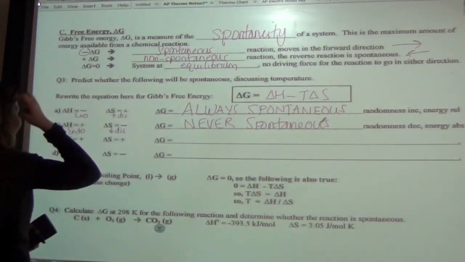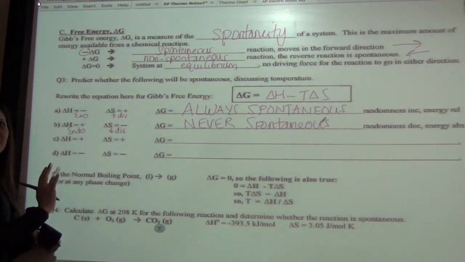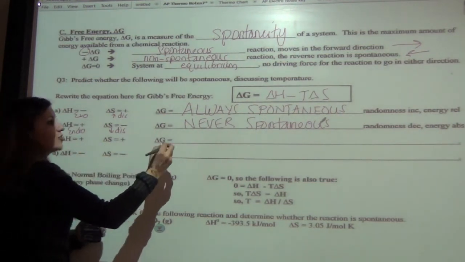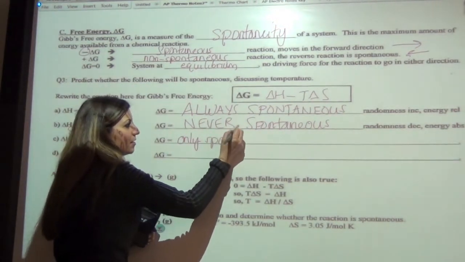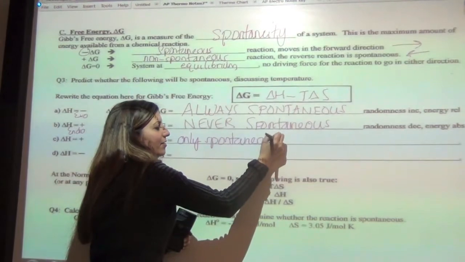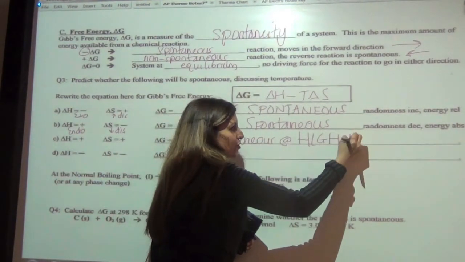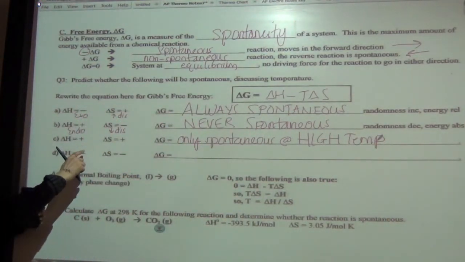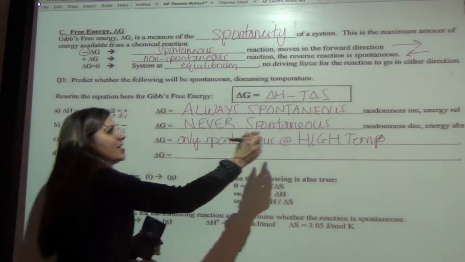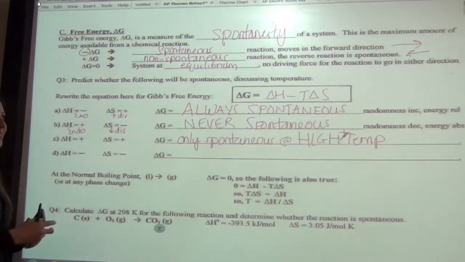Okay? So now, what if it's positive, positive? Well, this is really easy to remember, okay? We're going to say that delta G is only spontaneous at high temperatures, okay? And the reason why this is easy is because you'll go positive, positive, and for high, we're going to say positive, okay? Like a really high temperature.